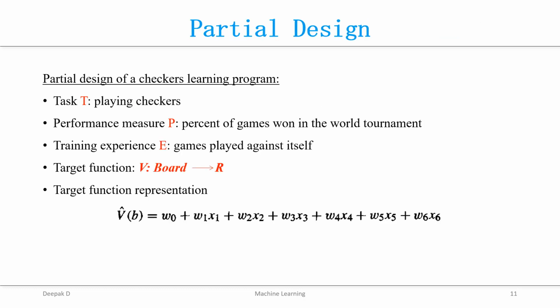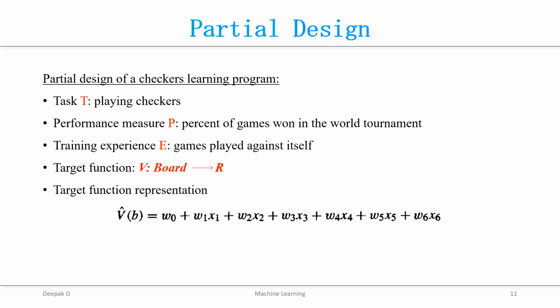Till now we have completed half of our designing part. First, we have to determine the type of training experience, whether the game has to be played against itself or against experts, which may give some correct moves in the form of tables. Among these we have chosen the training experience E as a game played against itself.